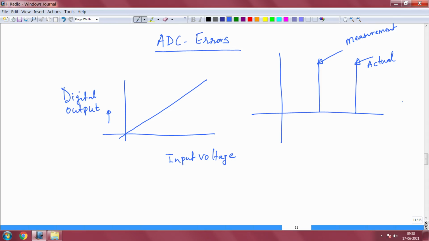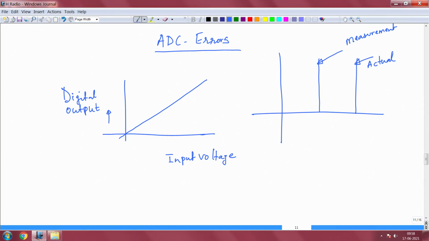Measuring equipment can also have an error, right. Plus you connect it to the ADC, it will also give you a certain error. So, we will factor all of them slowly. This is your measurement value, or by measurement you got this value.